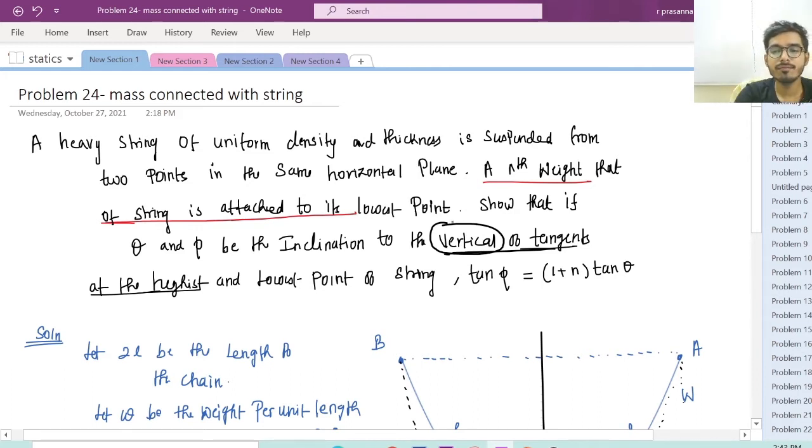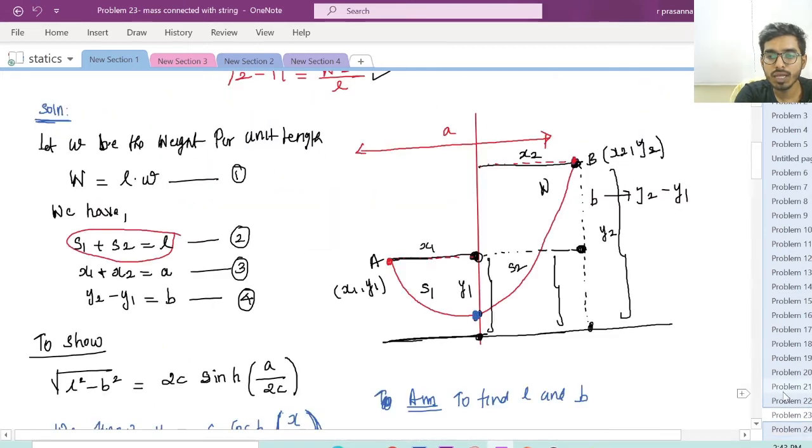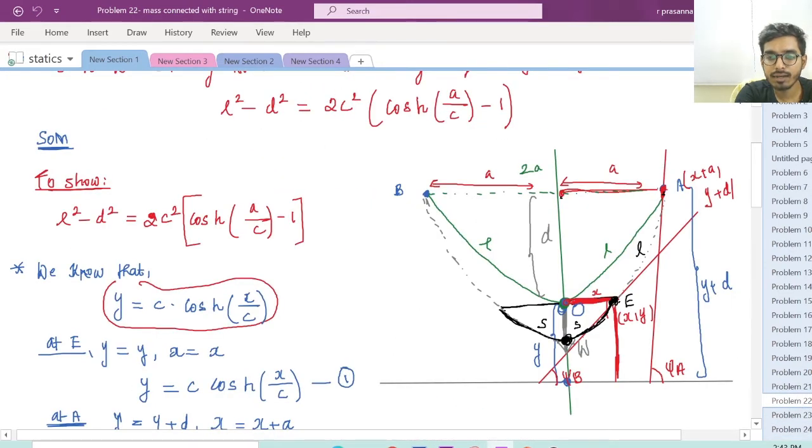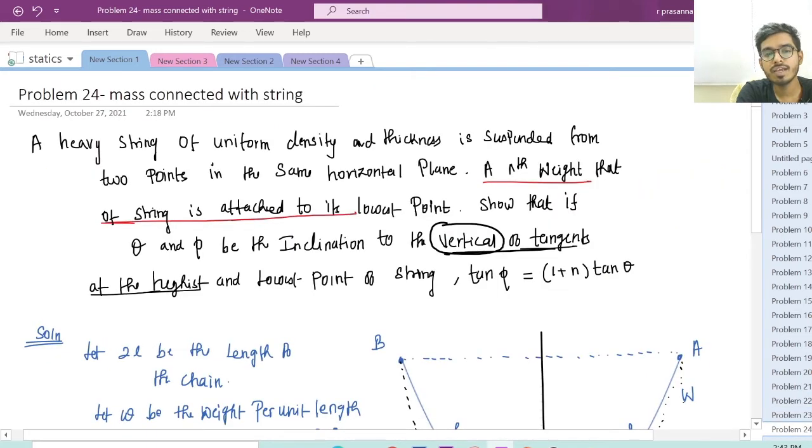In that case, as you can see in the previous problem, we usually denote the angle as psi A, psi B. But here they have given not horizontal, they have given the vertical angles, right? So I will let you know that for all the previous problems we had horizontal, but here they are giving vertical angles. The very first problem we are seeing vertical angles, right? Yes.